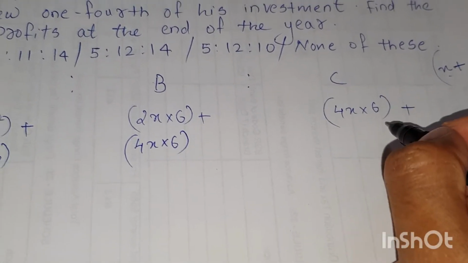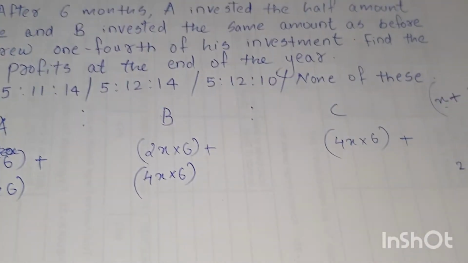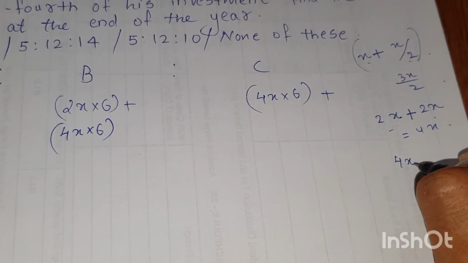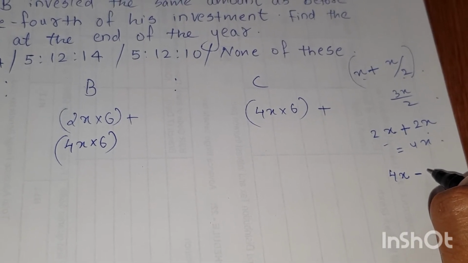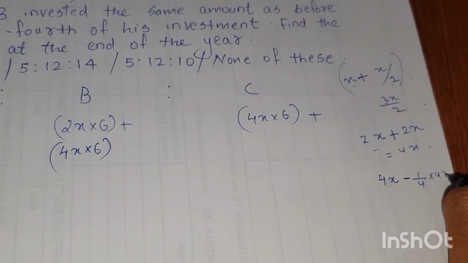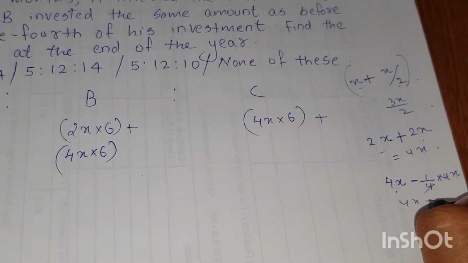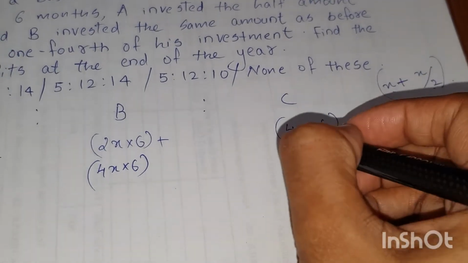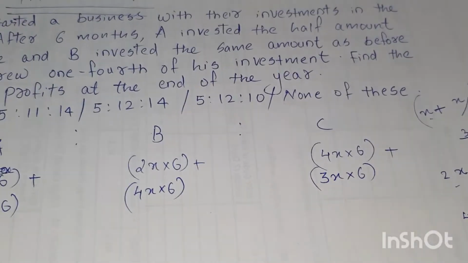Okay. And C, after 6 months, withdrew 1/4 of his investment. C's investment was 4X and he withdrew, which means minus. You have to subtract 1/4 of 4X from his investment. That is 4X minus X, which is equal to 3X. So for the rest 6 months, C invested 3X into 6. Understood?